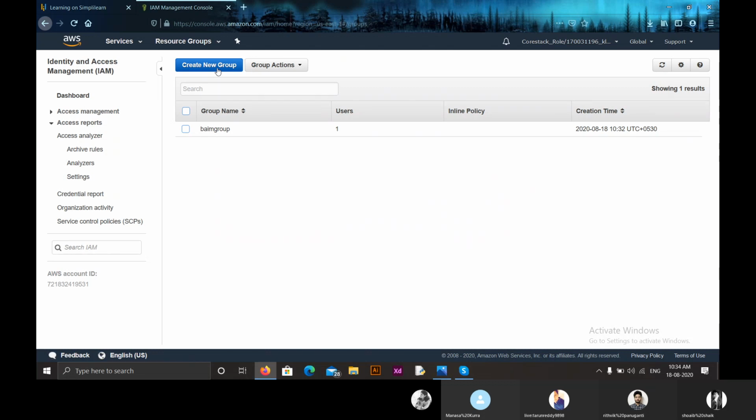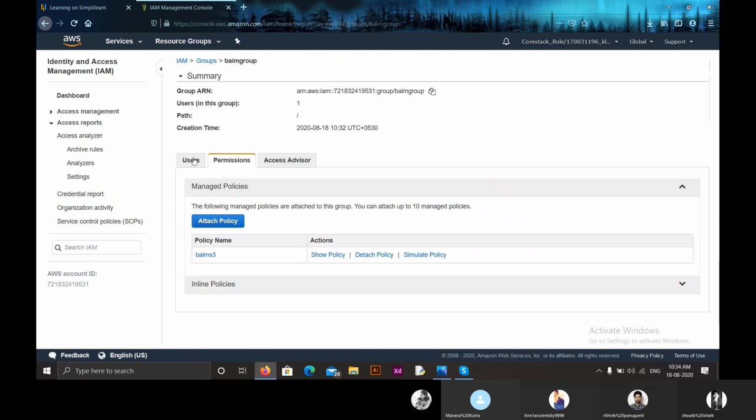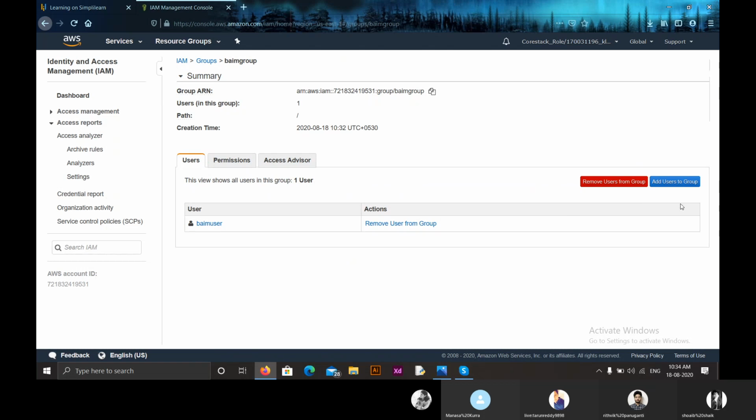After reviewing your group you can click on Create Group, then the group will be created, and by getting into the group you can add users, and you can also add permissions for your group. If you want to remove users, by clicking on Remove Users from your group you can do that. If you want to add a few more users, then by clicking on Add Users to the group you can do that. So this is how we create an IAM, Identity and Access Management, group.